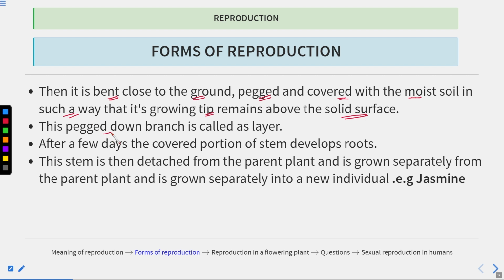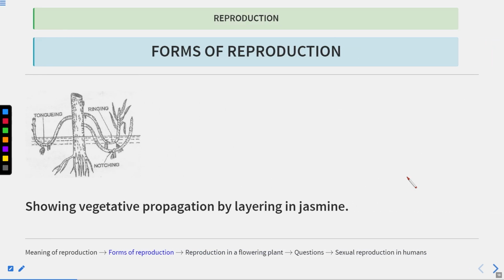Clear? Now this packed down branch is called a layer. That's why this method is known as layering. After a few days, the covered portion of the stem will develop roots. Then this stem is detached from the parent plant and grown separately, and it develops into a new individual. An example is the jasmine plant.